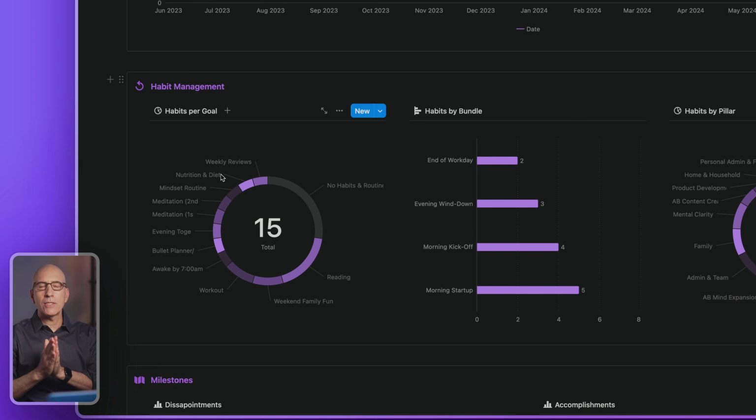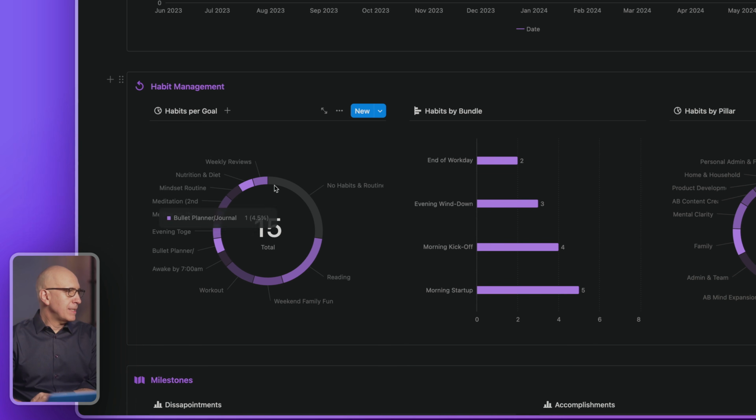So one habit could advance multiple goals. And it's sometimes very helpful to have a single habit that advances multiple goals. That's sort of a twofer or a threefer in terms of the impact. It's higher leverage because it's not only advancing one goal. It's okay if you have a habit that advances one goal, but it's nice when one habit that you're doing anyway is going to advance multiple goals in your life. Again, we're focused on active goals, not future goals or on hold goals, but active goals.